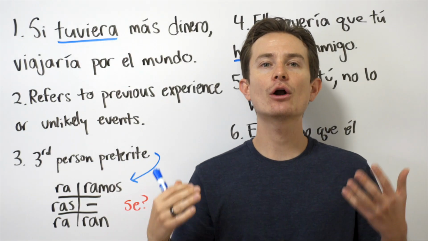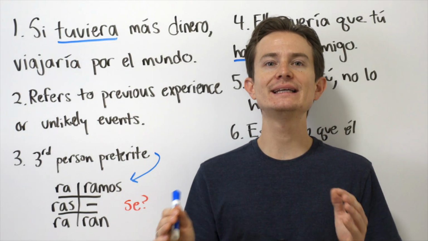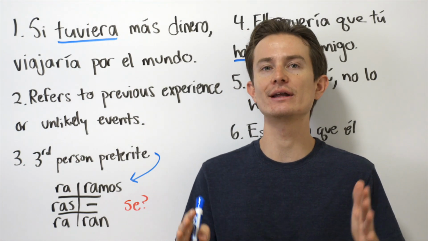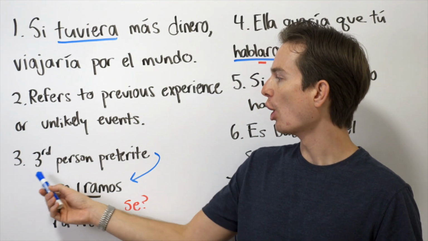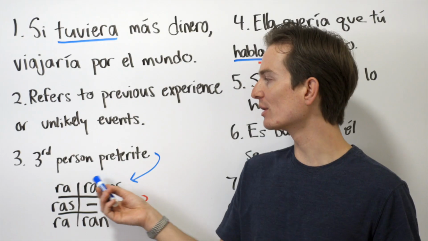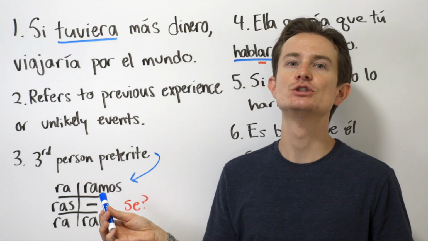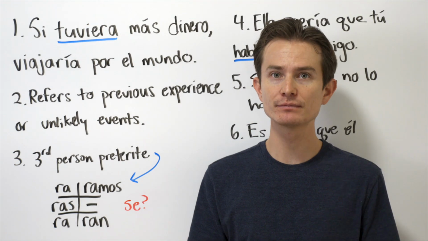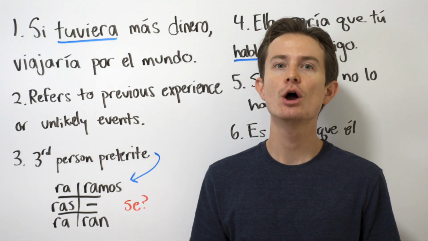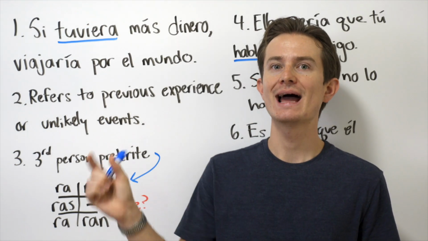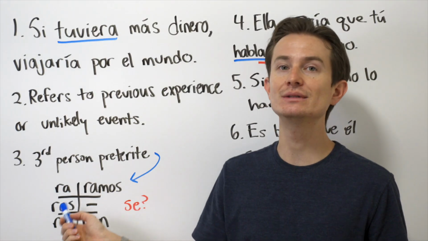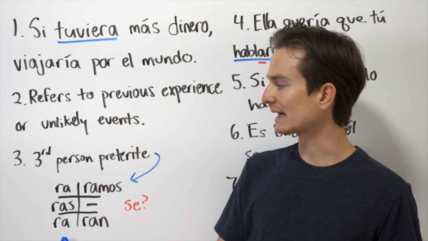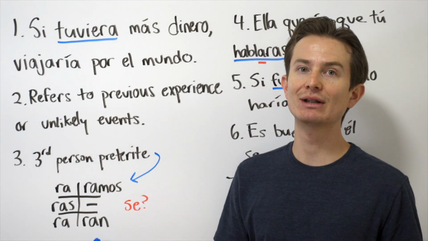Okay, now, how do we form this? It's relatively easy, and the nice thing is that all of the endings are exactly the same for AR, ER, and IR verbs. So all we do is we take a verb and we put it in its third person preterite, so the third person plural. So for example, ellos hablaron. We're going to cut off the ron, and then we'll add on the new ending. So in this case, it would be hablara, hablaras, hablara, habláramos, and hablaran.